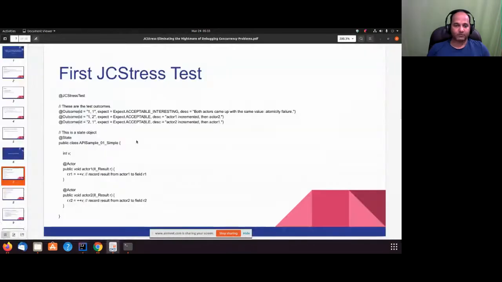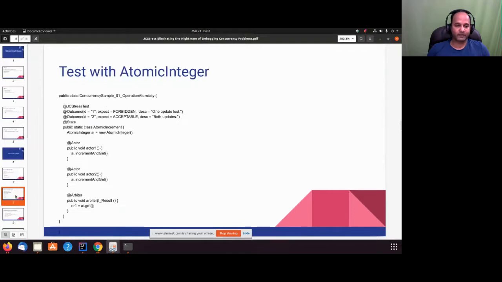Okay. Now we have one more test which tries to fix this. That is again going to be one of the sample tests, concurrency sample 01 operation atomicity. I have taken it from the same GC stress samples. Now this test is a little bit different.